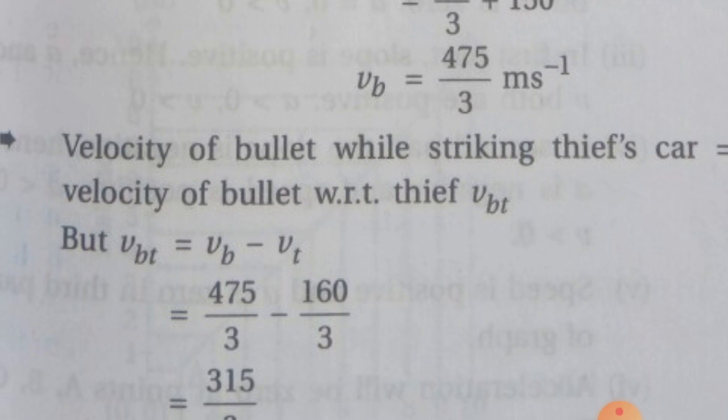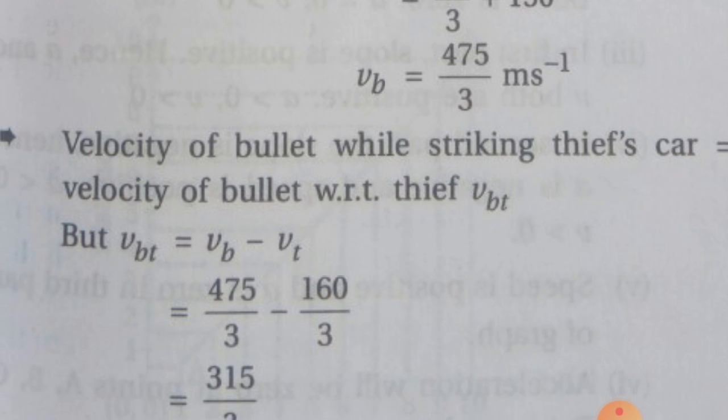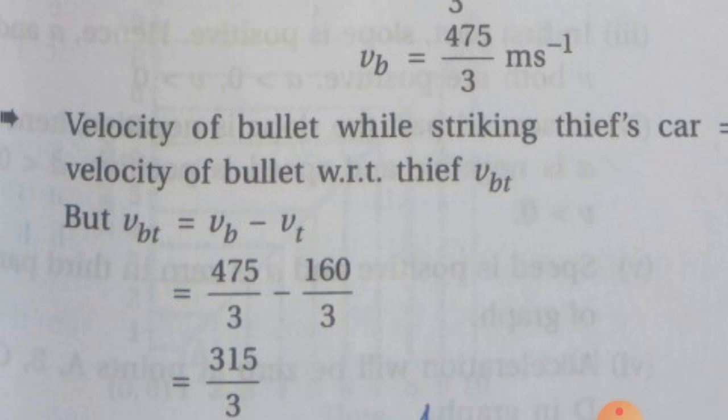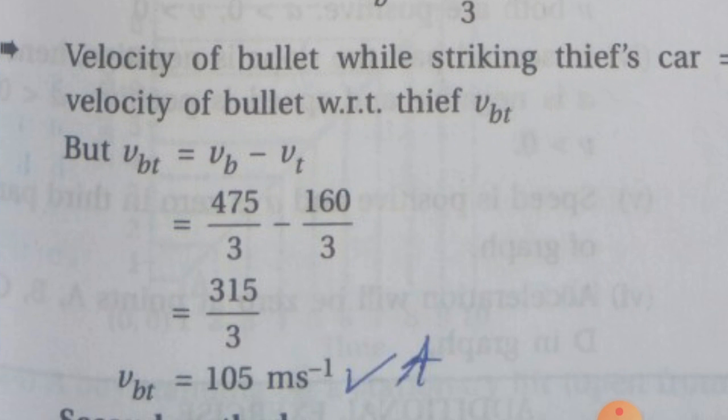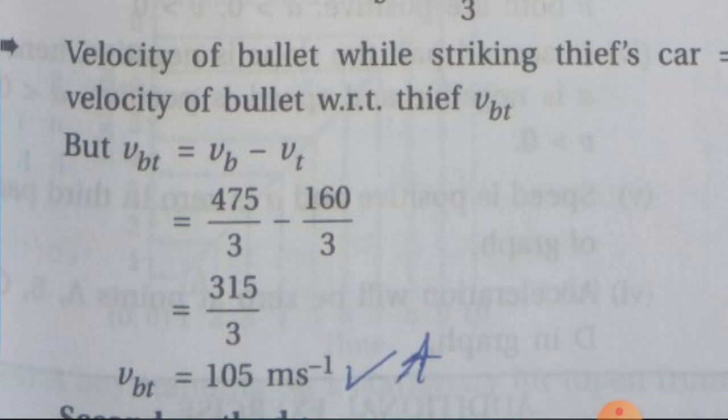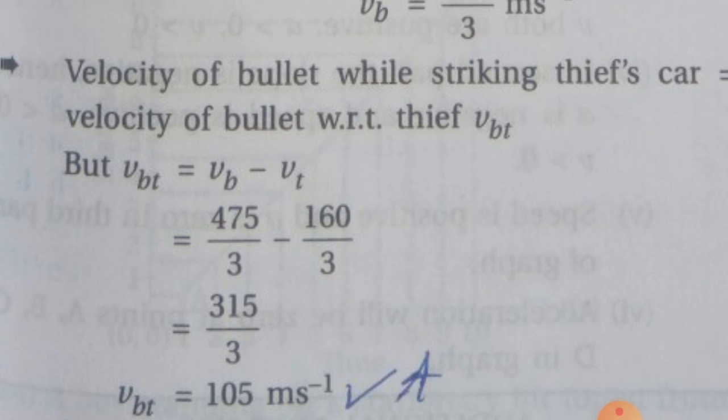So on simplifying, the denominator is the same, so 475 minus 160 equals 315 upon 3, which is equal to 105 meter per second. Therefore Vbt, the velocity of the bullet with respect to the thief's car, equals 105 meter per second, which is the final answer. That's all.